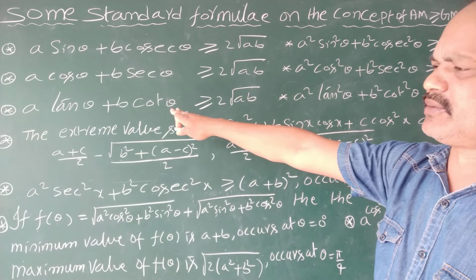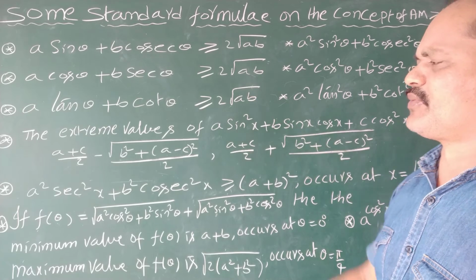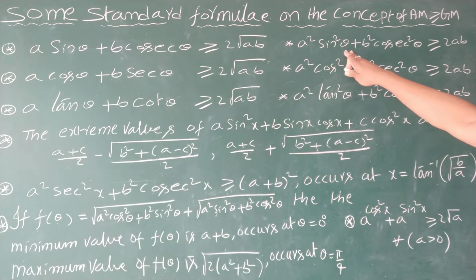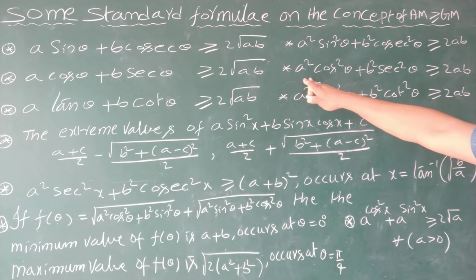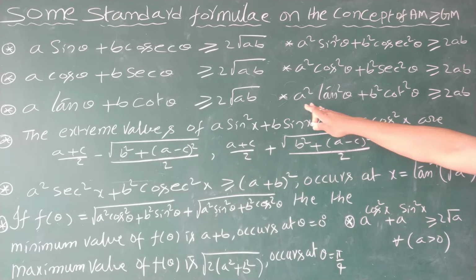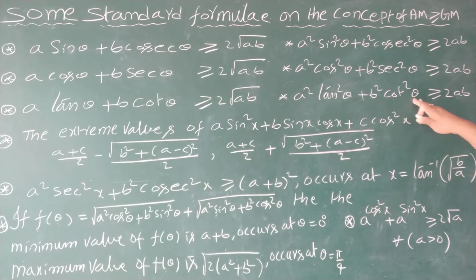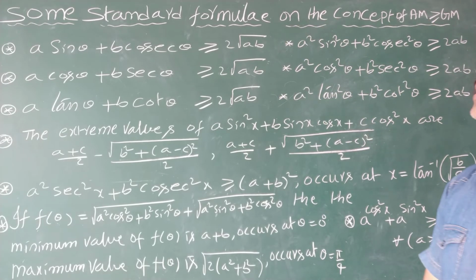And A tan theta plus B cot theta is greater than or equal to 2 root AB. This is the minimum value. Same, A square sin square theta plus B square cosecant square theta is greater than or equal to 2AB. And A square cos square theta plus B square secant square theta is greater than or equal to 2AB. A square tan square theta plus B square cot square theta is greater than or equal to 2AB. These all six depend upon this concept, AM is greater than or equal to GM.